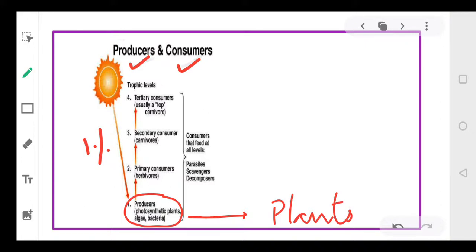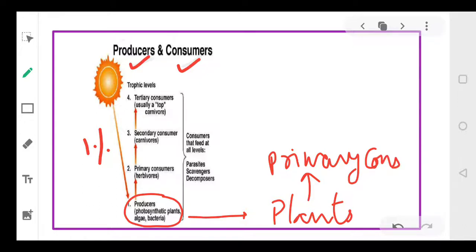Now these plants are eaten by the herbivores, which are also called primary consumers. Then the herbivores are eaten by the carnivores, the meat eating animals.